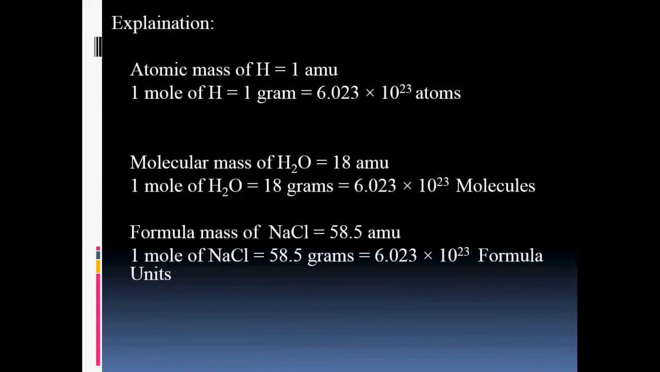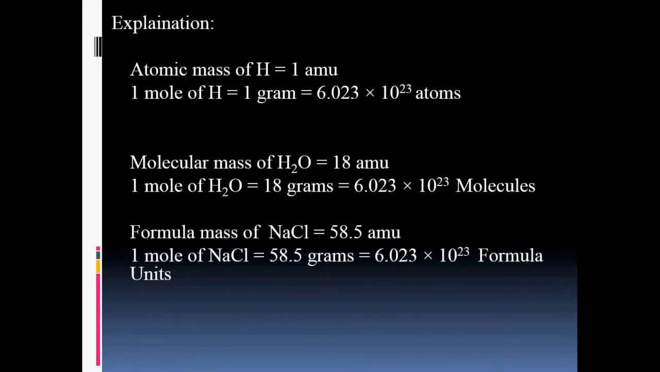As the atomic mass of one hydrogen atom is 1 amu, when we express the atomic mass of hydrogen in terms of gram, then it becomes equal to 1 mole. So we can say that 1 mole of hydrogen is equal to 1 gram, which is equal to 6.023 into 10 raised to the power 23 atoms.